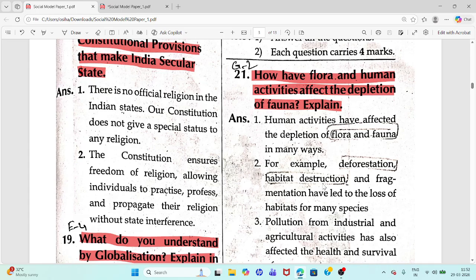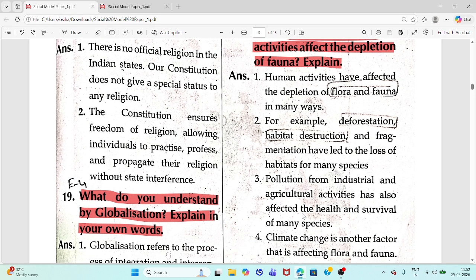Deforestation, habitat destruction, and fragmentation led to loss of habitats for many species.